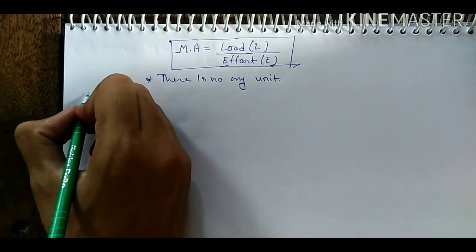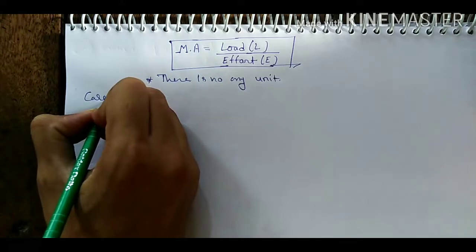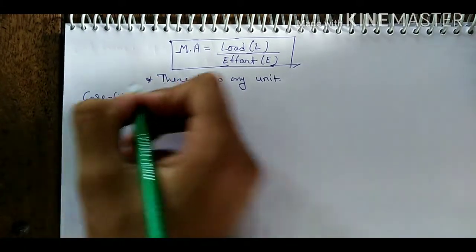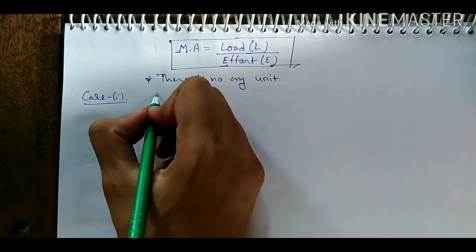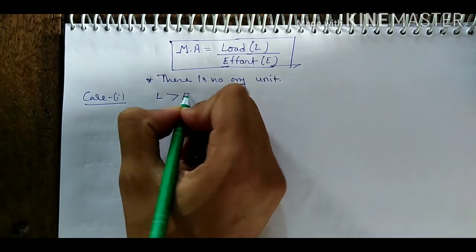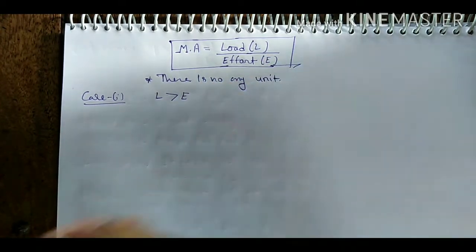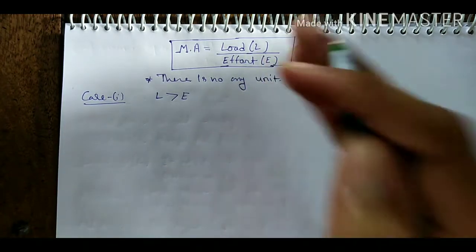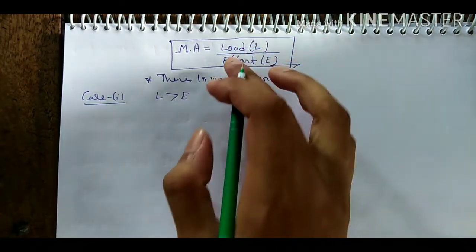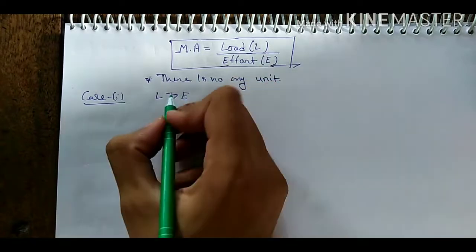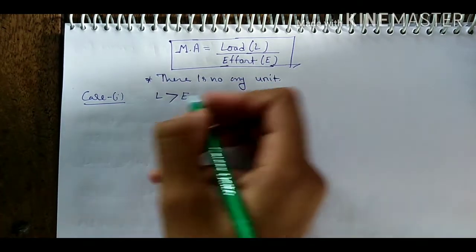Okay. And now we will study the different cases. Case number one. Suppose, students, load is greater than effort. It means we are applying a very small amount of effort on a machine and it gives a larger load.